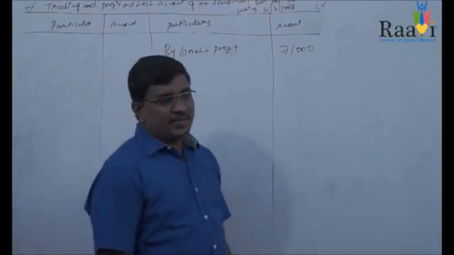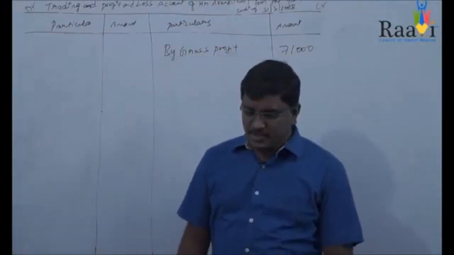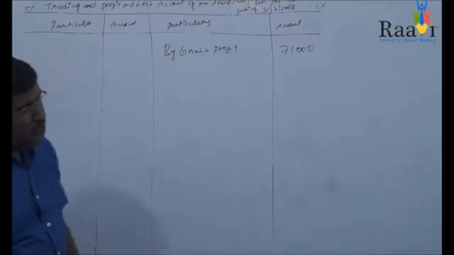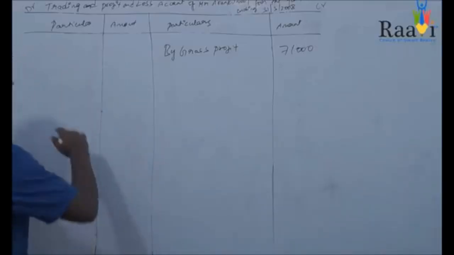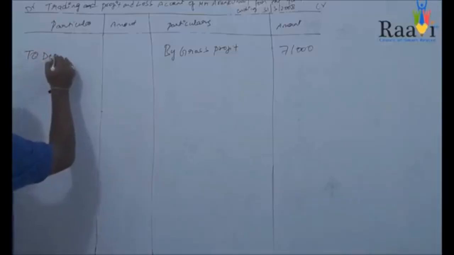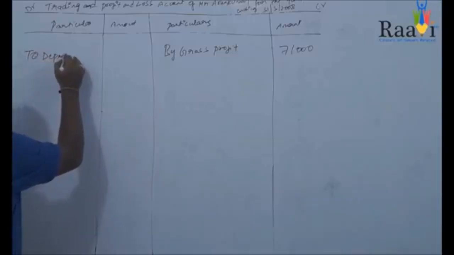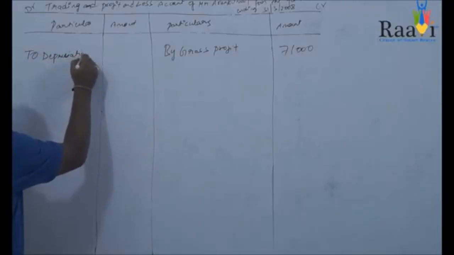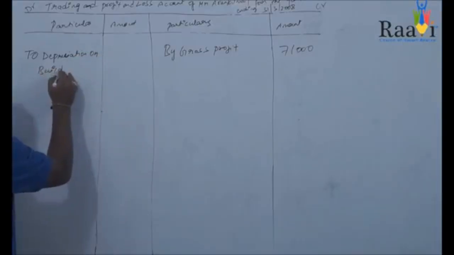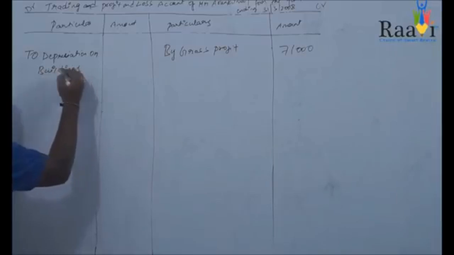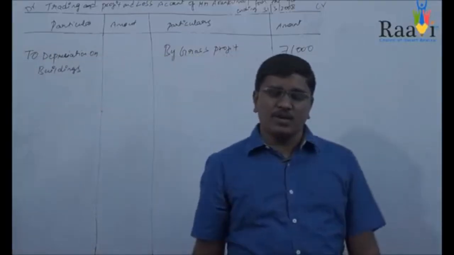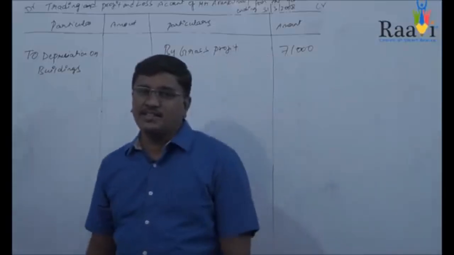So you can find the last adjustment, that is provide 5% depreciation on building and 10% depreciation on furniture. So you will be writing these two items in the debit side. First, to depreciation on buildings. You can find the value of building is 2,80,000.